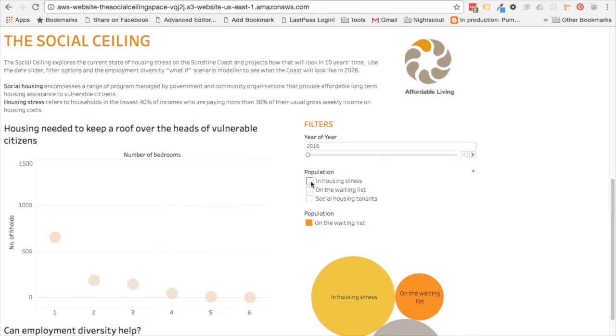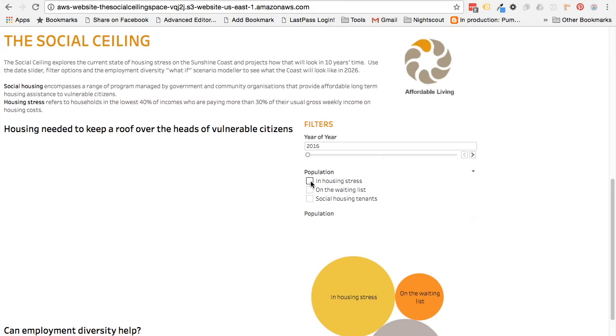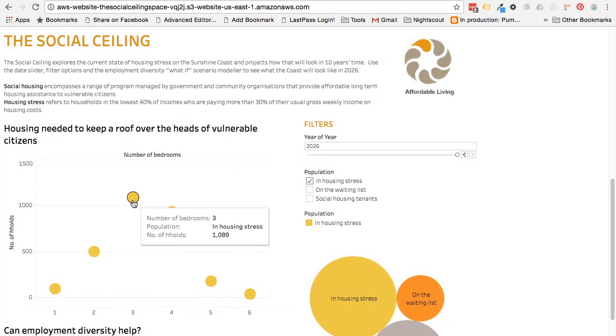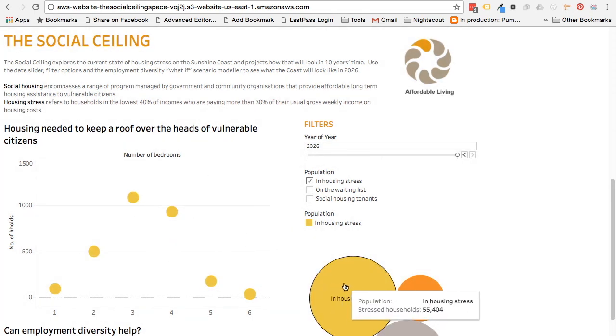The second area, which is the looming area, is those in housing stress. When we filter the housing stress population, we'll see that in 2016, the outliers are 3 and 4 bedroom households. That, when we go to 2026, actually jumps significantly. We end up with 55,000 people in housing stress by the year 2026. And depending on what happens on the economy, that could get even worse.